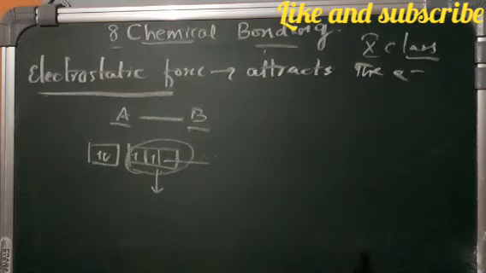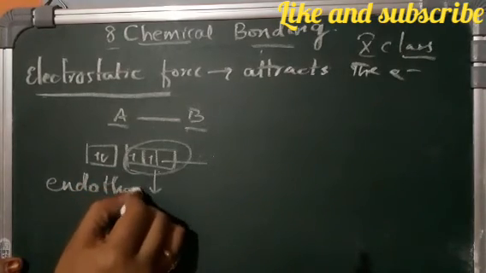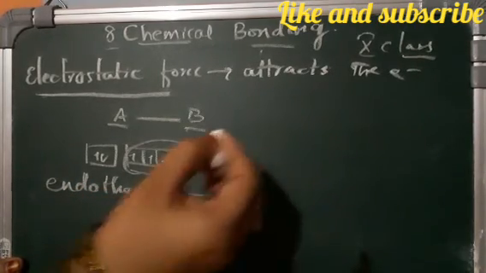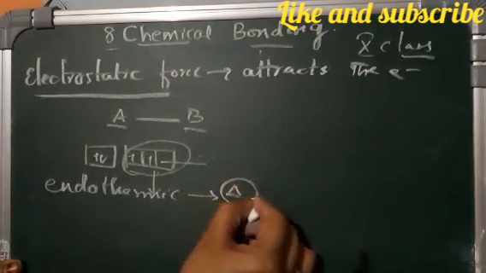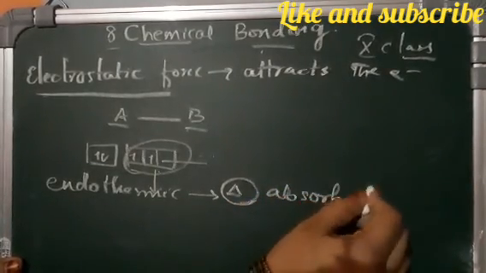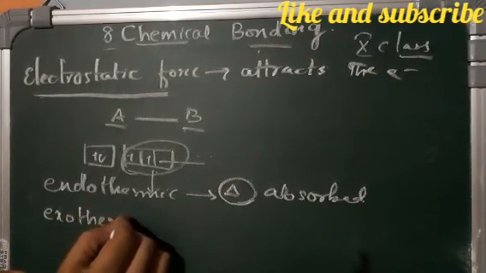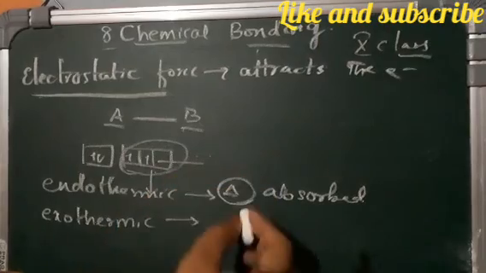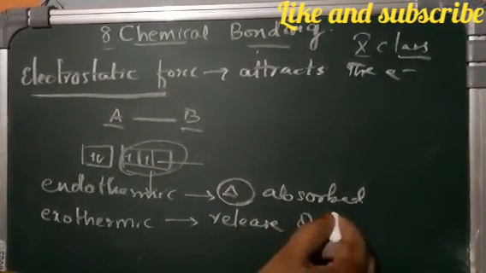In the previous class, we learned about exothermic and endothermic reactions. In an endothermic reaction, heat energy is absorbed, whereas in an exothermic reaction there is a release of heat energy.